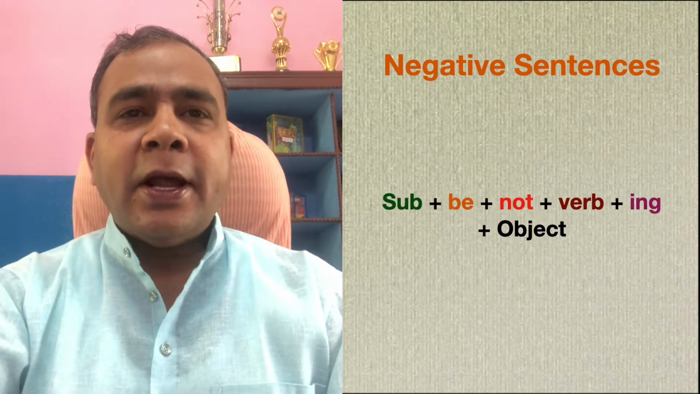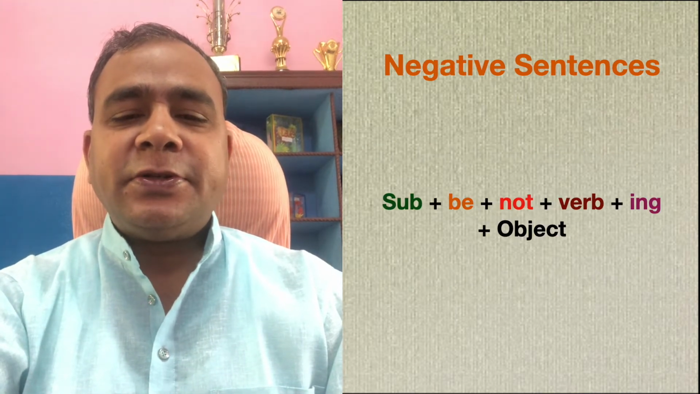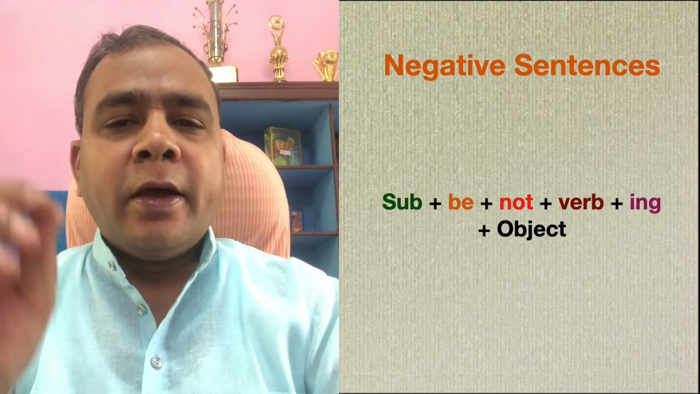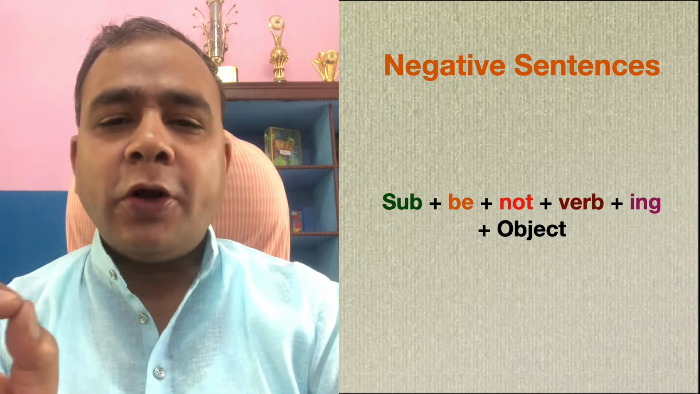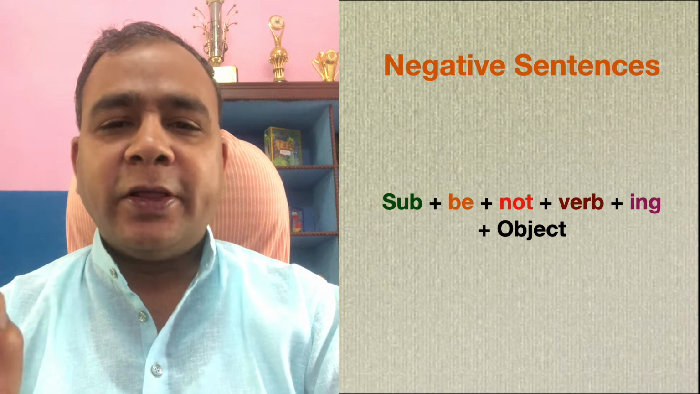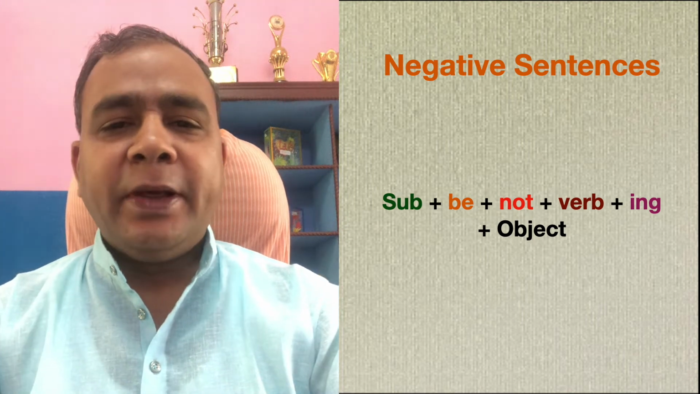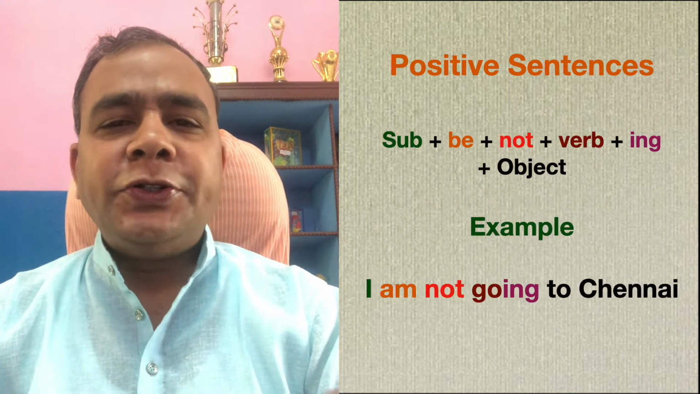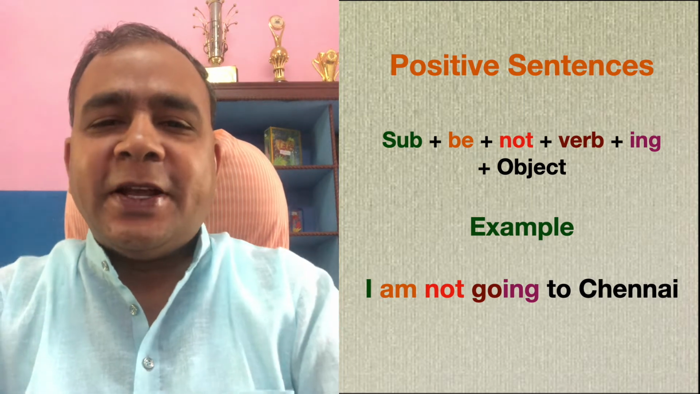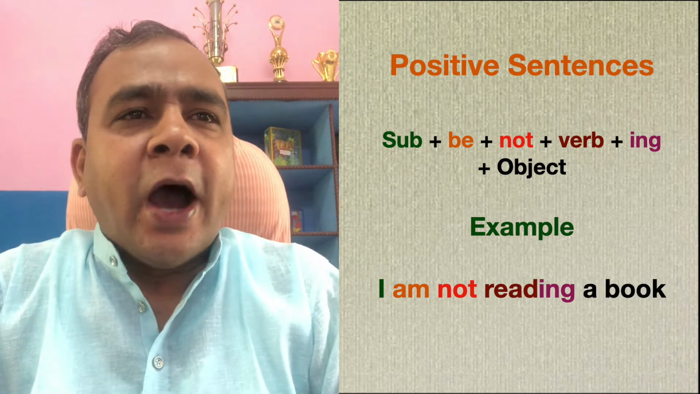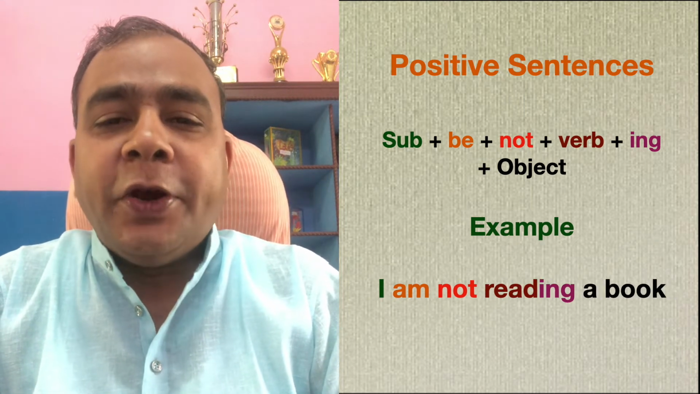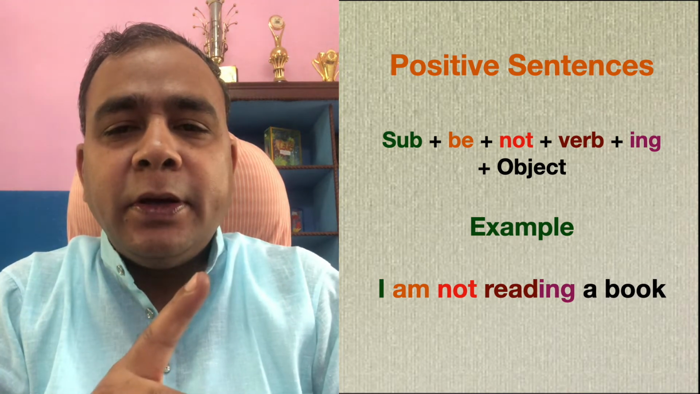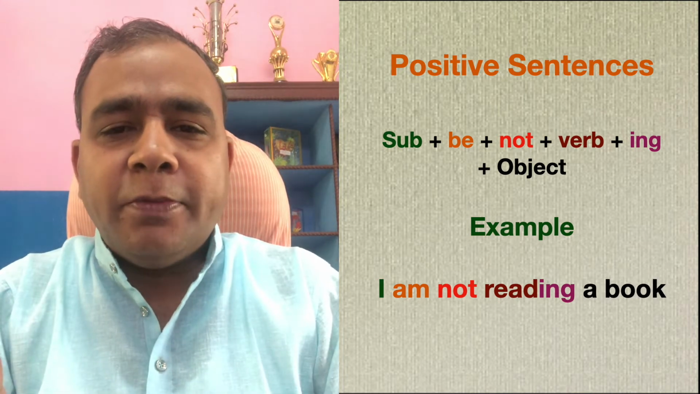Now, let us see the negative sentences. In between the be verb and the main verb we add not. அவ்வளவுதான், not போடணும், அவ்வளவுதான். It becomes negative. Let's see. I'm going to Chennai. I am not going to Chennai. I'm reading a book. I am not reading a book. See where the not comes. Between the be verb and the main verb.